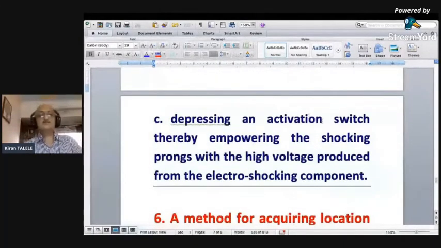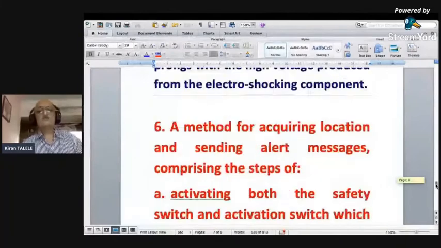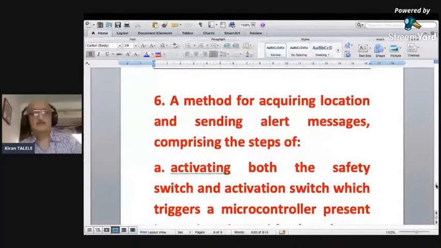Depressing an activation switch, thereby empowering the shocking prongs with high voltage produced from the electroshocking component. So that high voltage generated will go to the electroshocking component. So that procedure is mentioned. Now, this is not the only thing which is required to be done in methodology. It also includes retrieving the information of the device and sending a message to the known person.